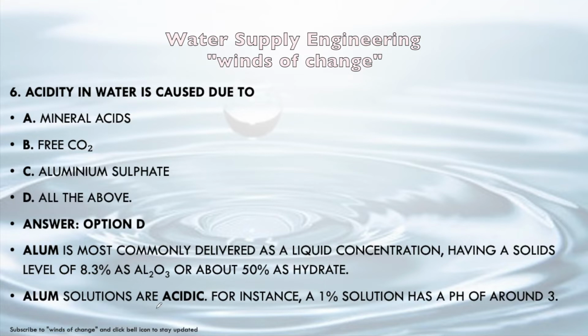Alum solutions are acidic. For instance, a 1% solution has a pH of around 3. So obviously it will also produce an acidic effect. So all of the above will be the correct answer.